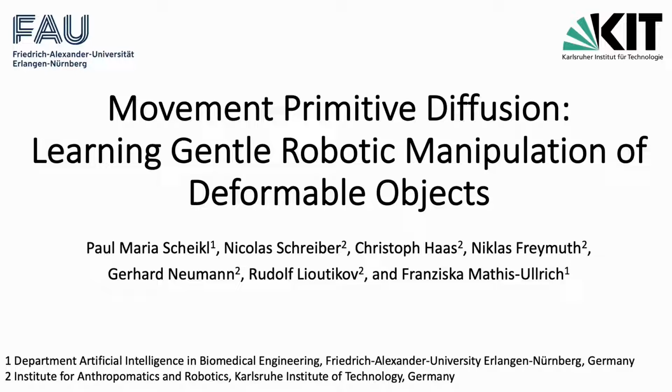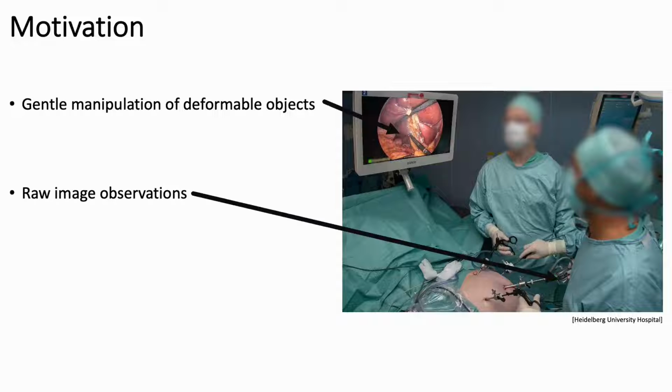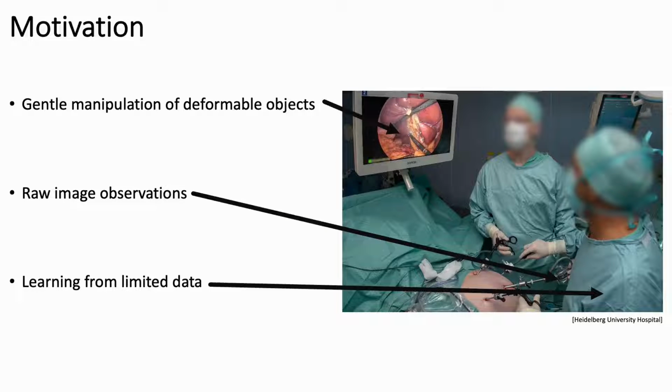Movement Primitive Diffusion, learning gentle robotic manipulation of deformable objects. Learning motion policies for minimally invasive surgery has special challenges, including manipulating delicate tissue without damaging it, only having access to camera images from an endoscope, and the high cost and limited availability of data from highly trained experts.